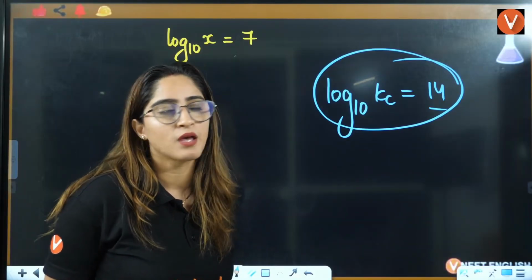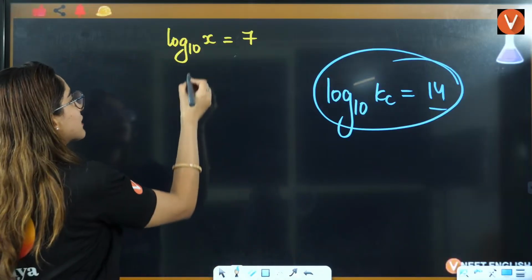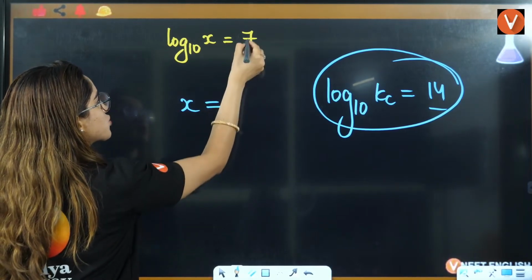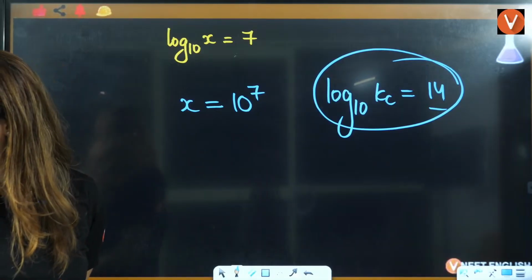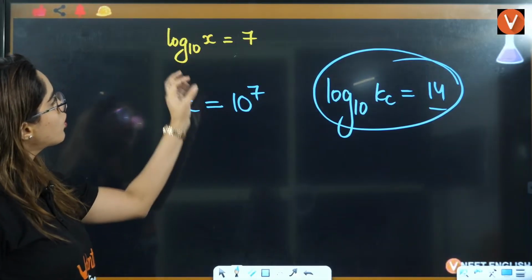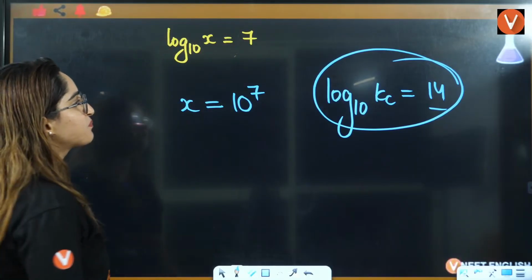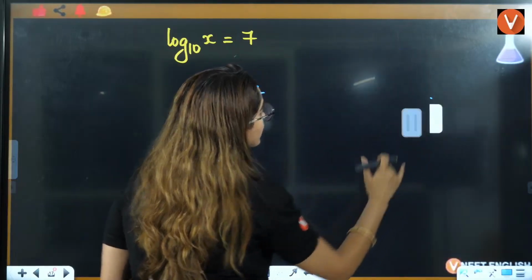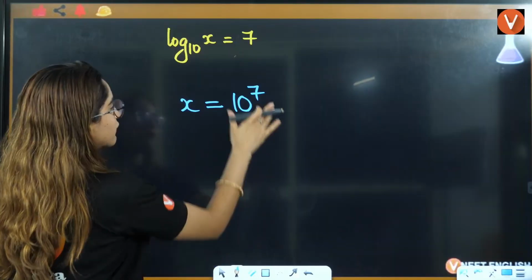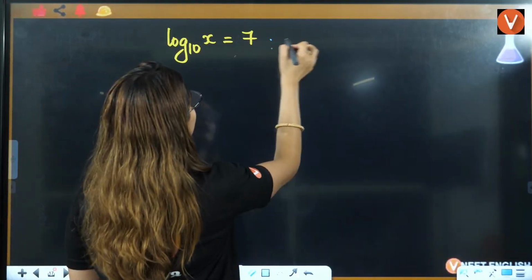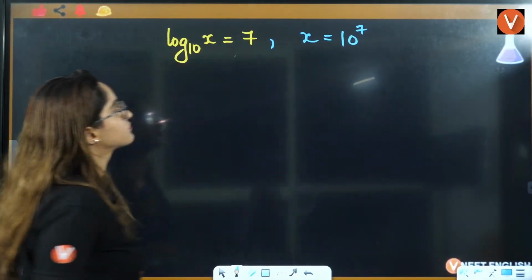Now the same property we will use, that is x will be equal to 10 raised to power 7. This is the base raised to the power of the value. This is the thing that we will use in the positive antilog, that here x will be equal to 10 raised to power 7, right?